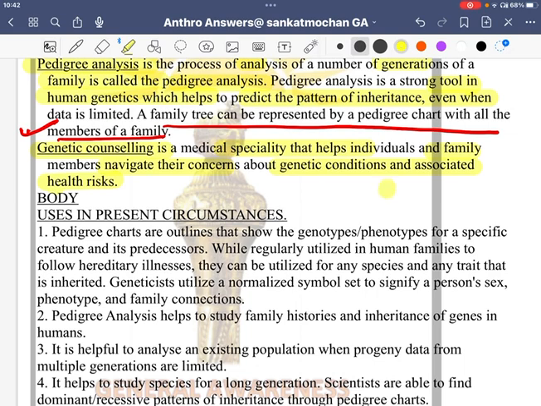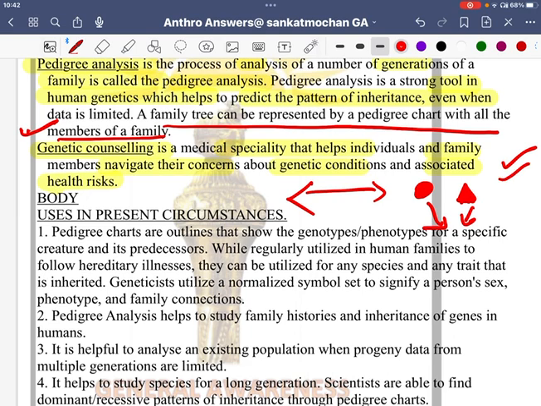In the US right now, not in India, but in the US or Europe, anywhere you go, you will see that they do pedigree analysis. Why? Because if there is any defect in the male and female, what are the chances that the children will be healthy? Or what are the chances that the children will have the same disease, that is, an inherited disease? Fine. So if you know the way to cure them, you can cure them beforehand.